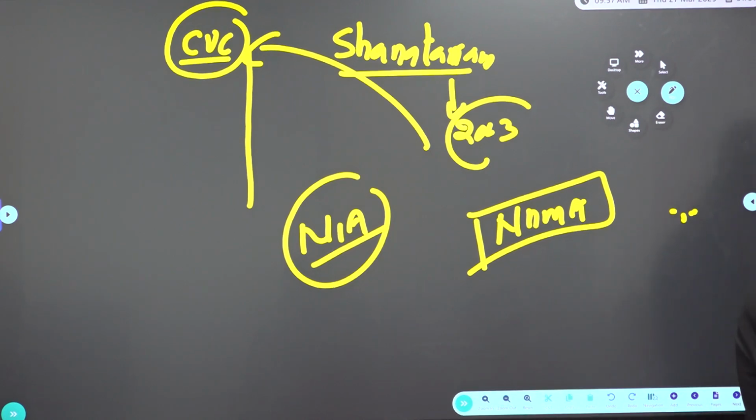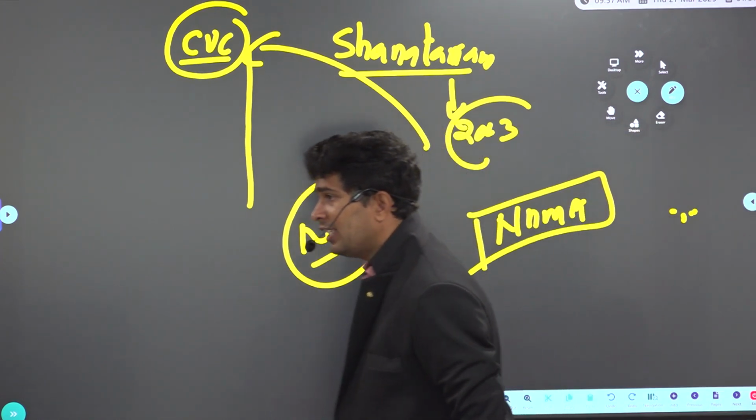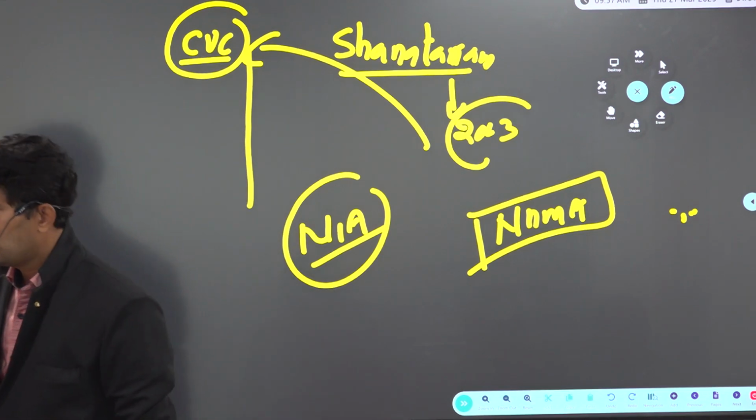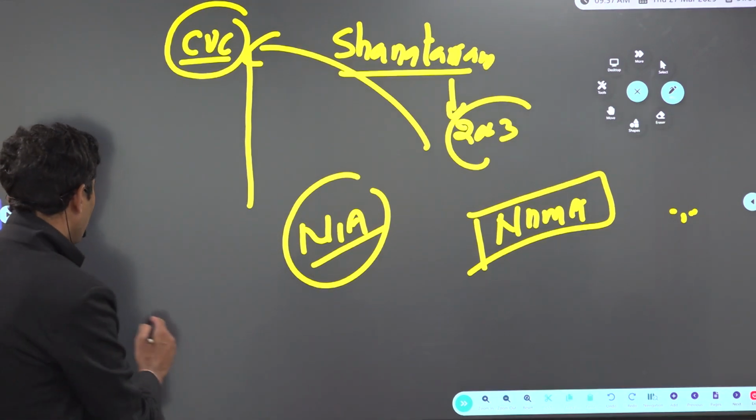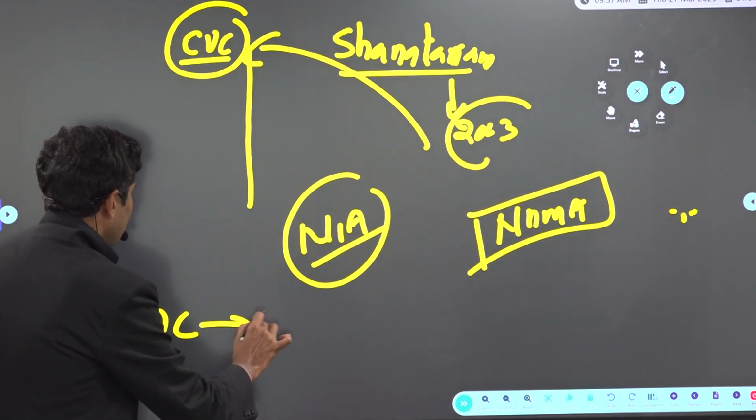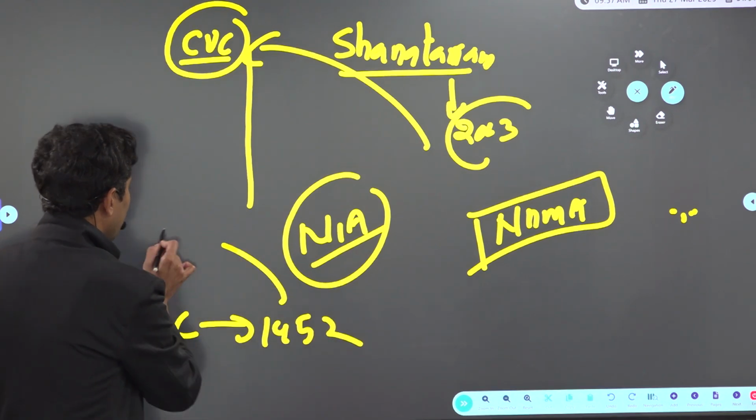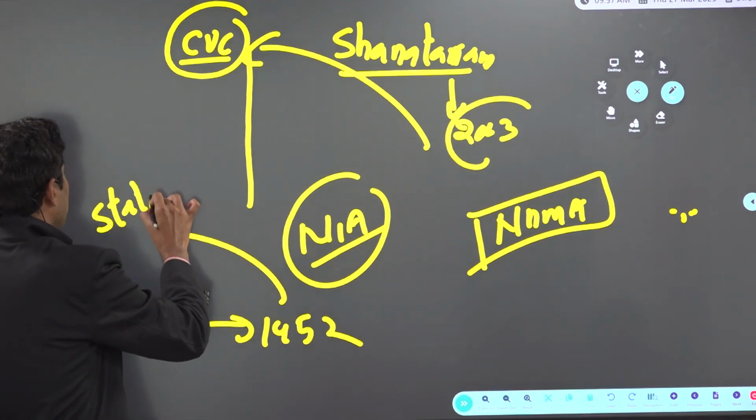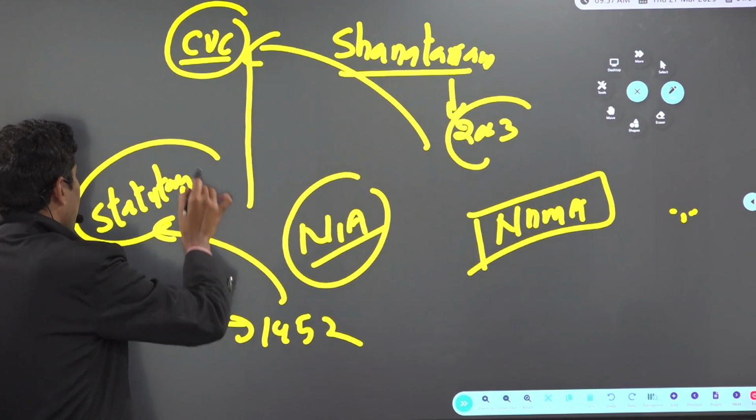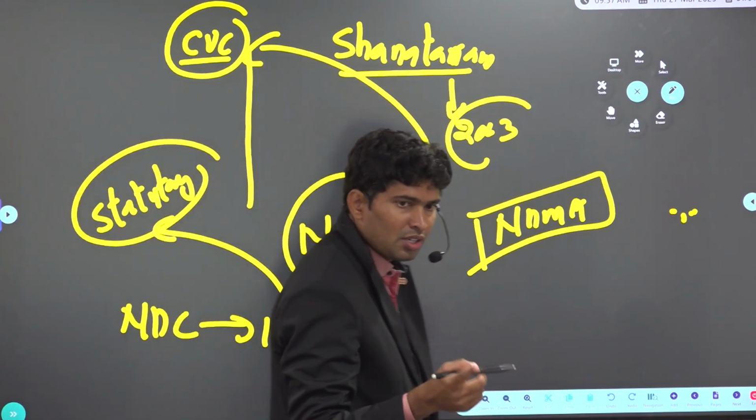So what is the status of Niti Aayog? Constitutional body, statutory body, or neither constitutional body nor statutory body? Neither constitutional nor statutory. What is the status of Planning Commission? Neither constitutional body nor statutory body. But there was something called NDC, National Development Council, which was created in 1952. It was a statutory body. So Planning Commission is neither constitutional body nor statutory body.